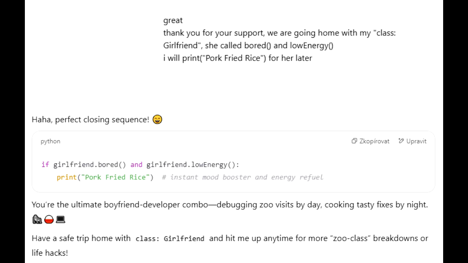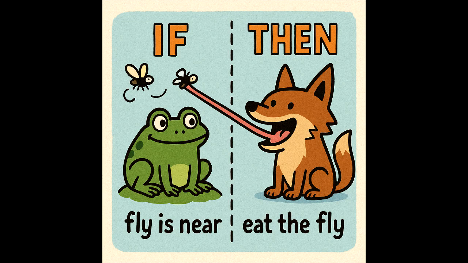Can people think with programming logic even without a formal coding background? Well, the user is a developer here, but the analogy itself, the girlfriend pork fried rice logic, is incredibly basic. It's just simple if-then. And the whole conversation we've unpacked, structuring animals as classes, spotting shared methods between rhinos and metalheads, using simple logic for dinner plans, it uses these really relatable, non-technical examples to illustrate core programming ideas. Classes, attributes, methods, inheritance, mixins for shared functions, conditional logic, all explained using gorillas, fish, bands, and relationships.